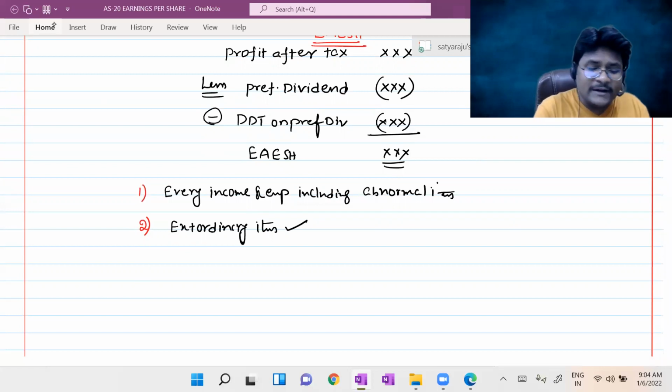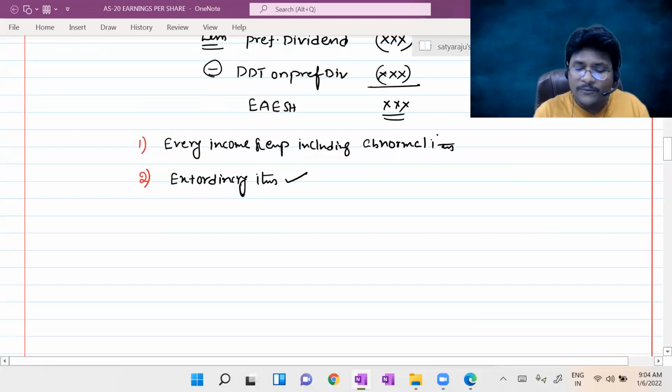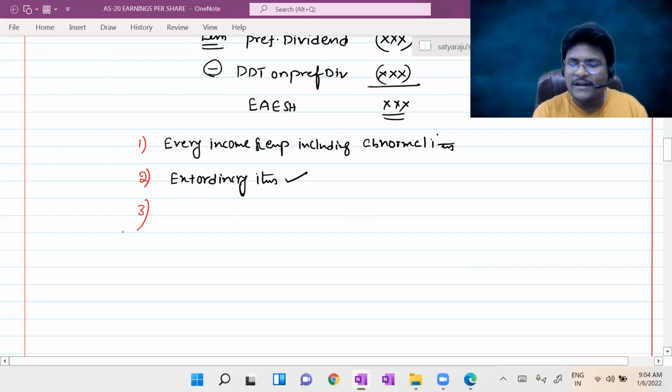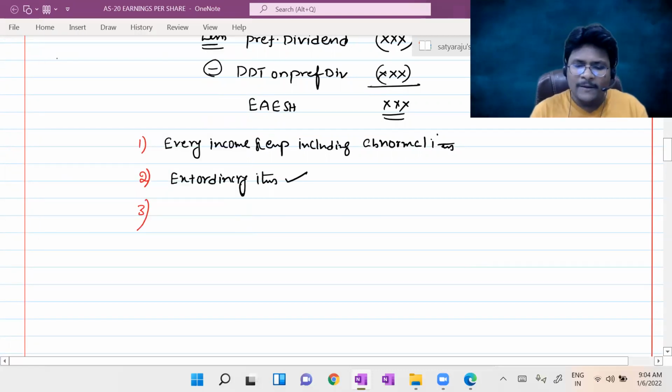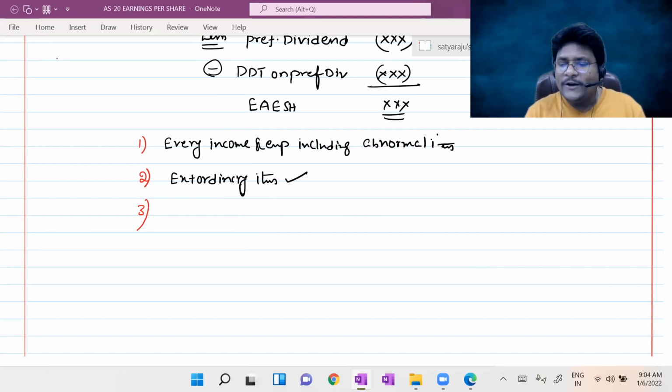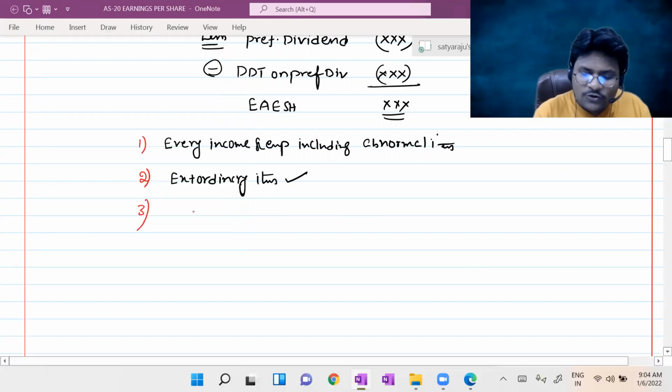One more interesting fact I'm going to discuss, guys. Please all of you observe, which is very interesting and confusing as well. Concentrate. What is that, sir? Sir, you know about cumulative preference shares and non-cumulative preference shares, right? Cumulative as well as non-cumulative preference shares. This is non-cumulative. So this side I will put cumulative preference shares.